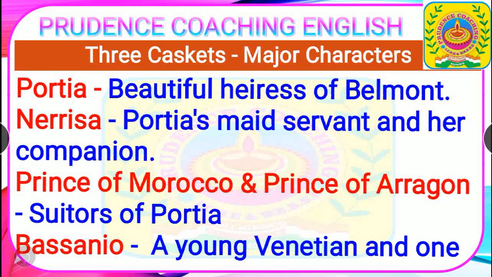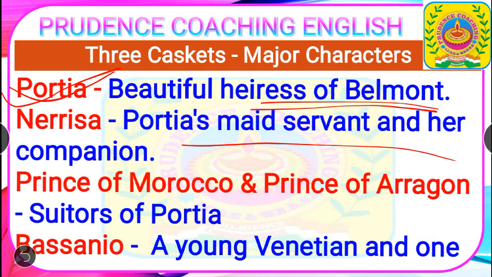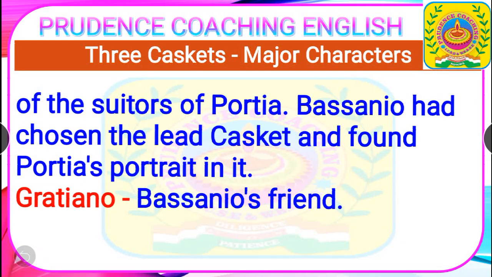Next we'll discuss the major characters from this story. Portia is the central protagonist of this story. She was the beautiful heiress of Belmont, an island. Next, there is Nerissa. Nerissa was Portia's maidservant and her companion. Next, the Prince of Morocco and the Prince of Aragon, suitors of Portia. Bassanio, a young Venetian and one of the suitors of Portia. Bassanio had chosen the lead casket and found Portia's portrait in it.